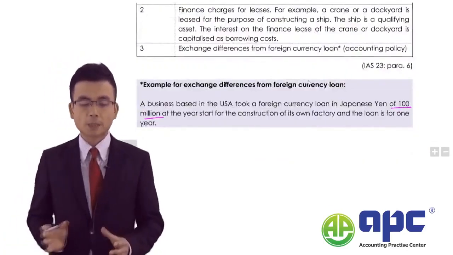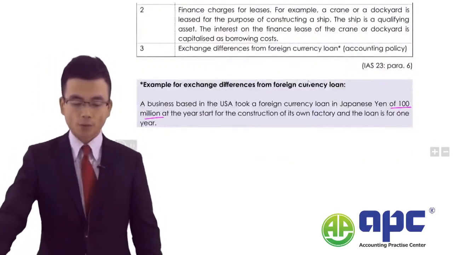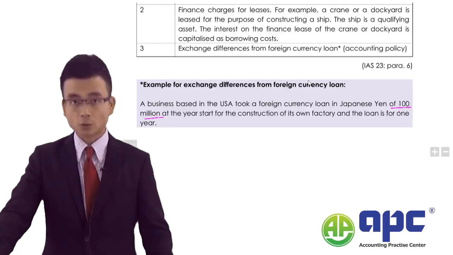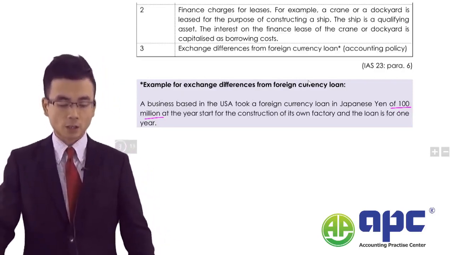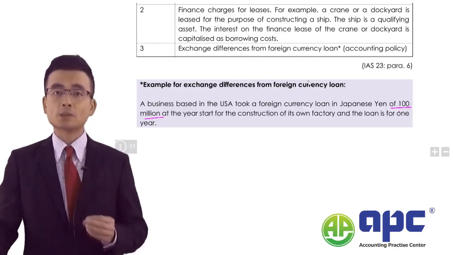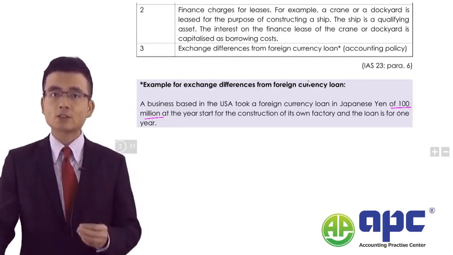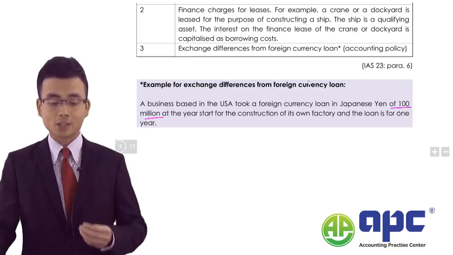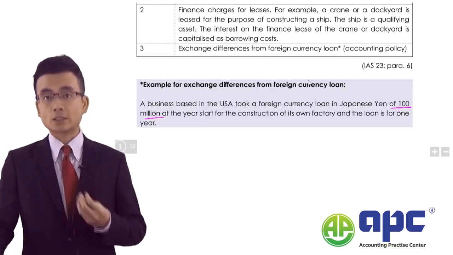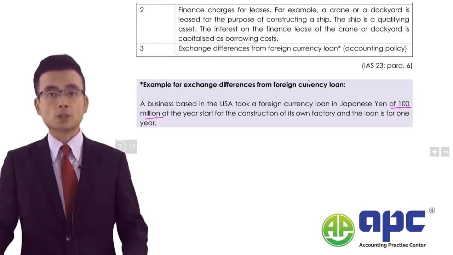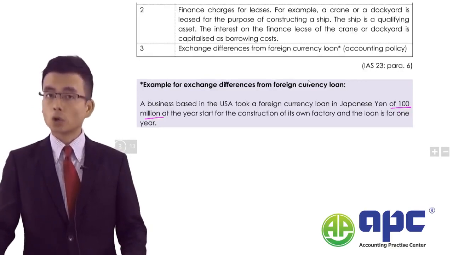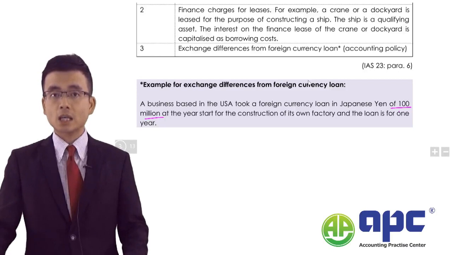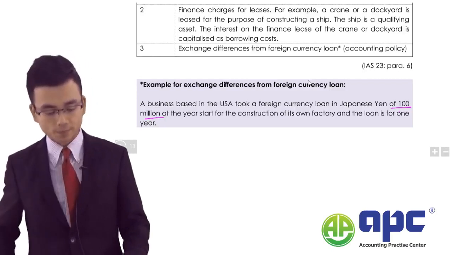It says a business based in USA took a foreign currency loan in Japanese yen of 100 million at the start of the construction of its factory, and the loan is for 1 year. And it seems that the loan is related to the asset, and the asset is our own factory, and it will take a substantial period of time to complete, and it seems it's not been completed yet, and hence is the qualifying asset.